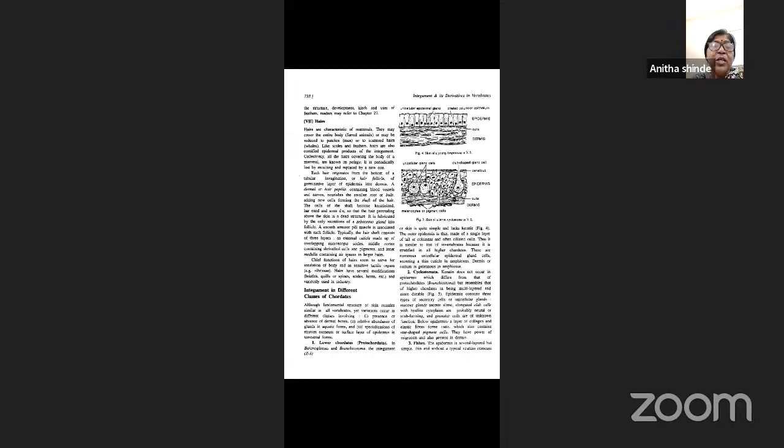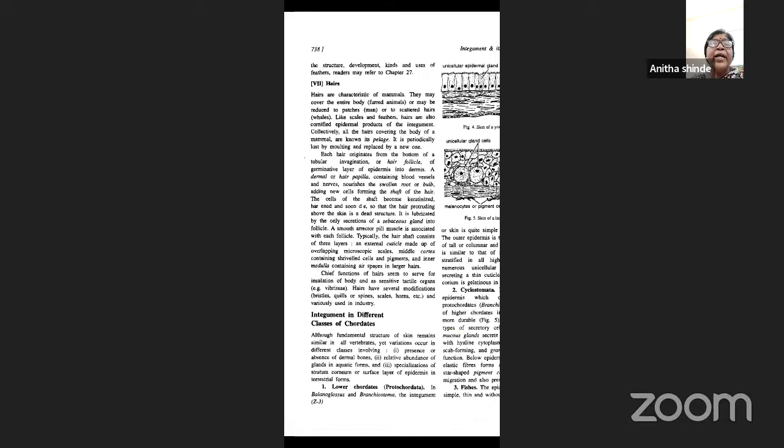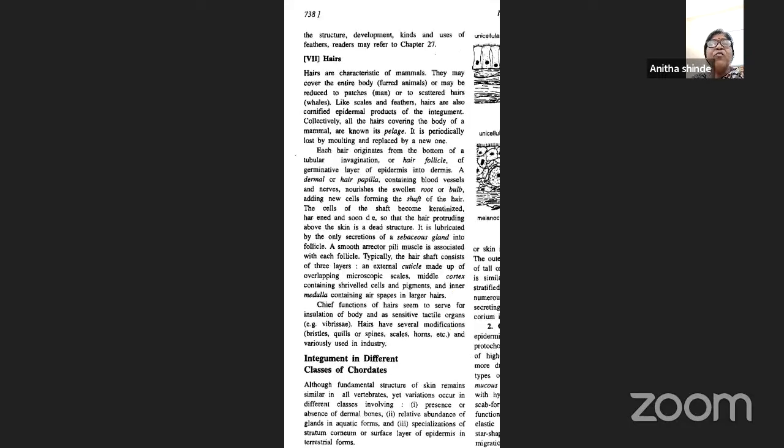Now next, coming to hairs. Hairs are characteristic of mammals. They cover the entire body in furred animals, or may be reduced to patches here and there, as in man, or to scattered hairs, like in whales. Like scales and feathers, hair is also a cornified epidermal product of the integument.